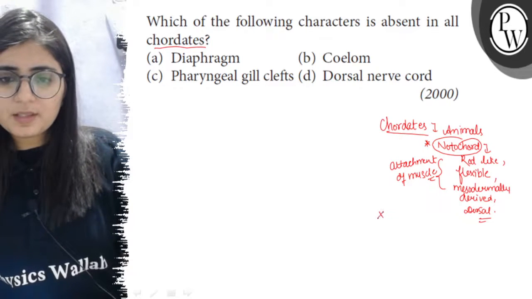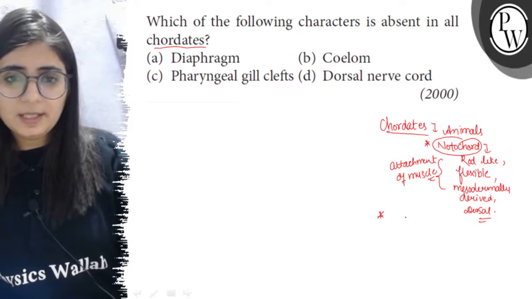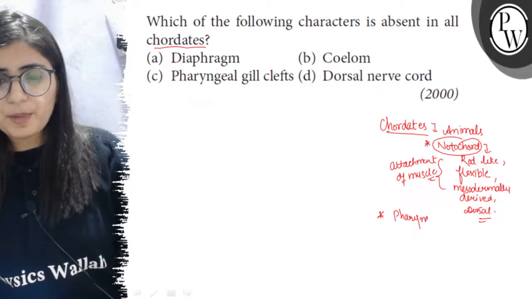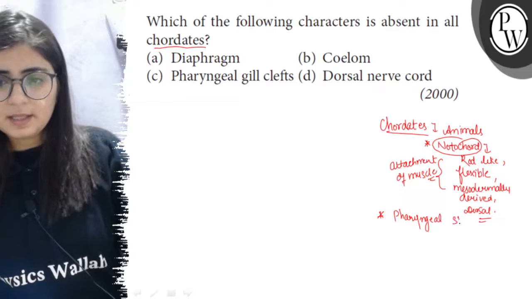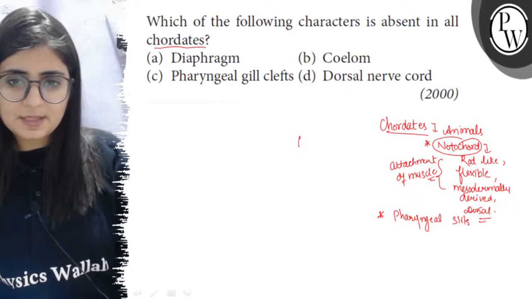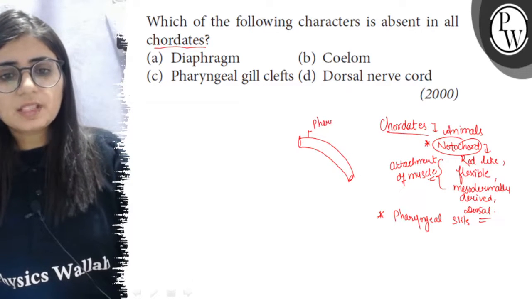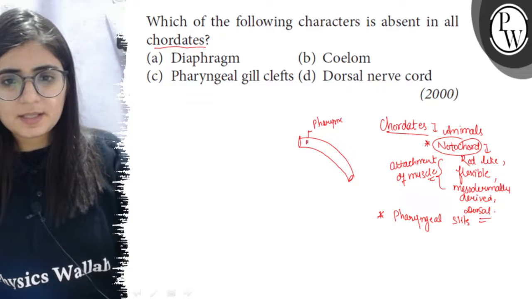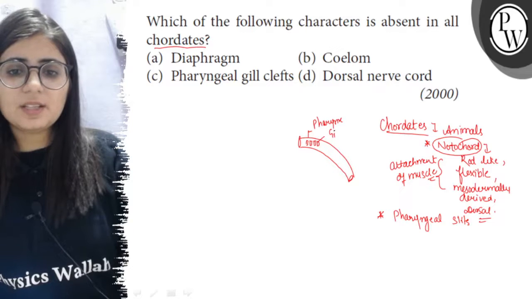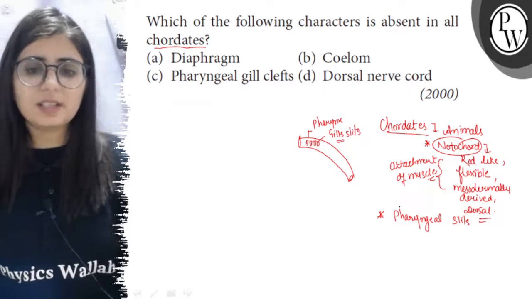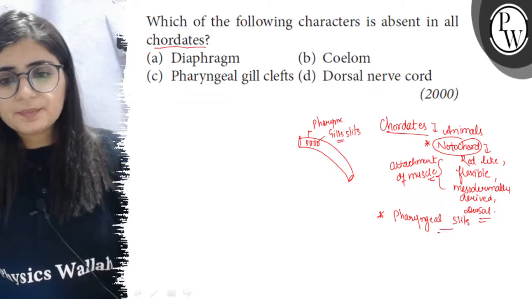Now apart from this, there are certain other features as well, that they have the pharyngeal slits or paired pharyngeal slits. It means, for example, this is mouth, this is anus, and this region is pharynx. Now this pharynx is perforated, means here there are some slits, and these slits are called the pharyngeal gill slits or pharyngeal slits. If these are having gills, then these are called pharyngeal gill slits, and these are for respiration